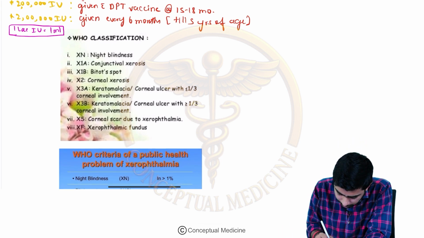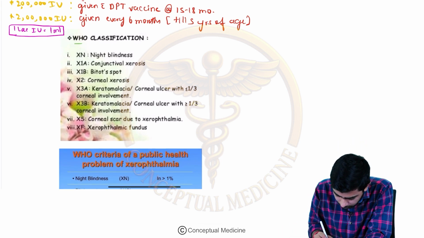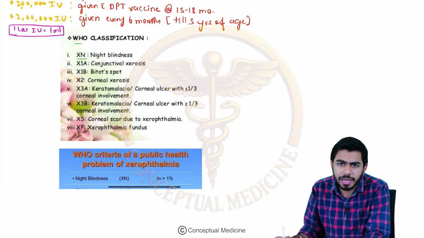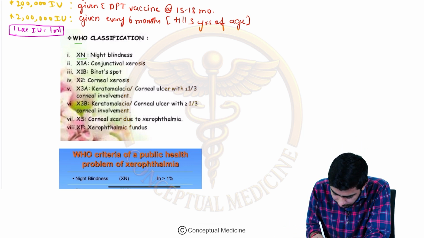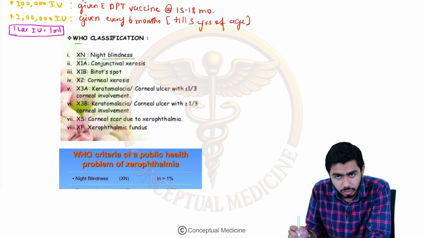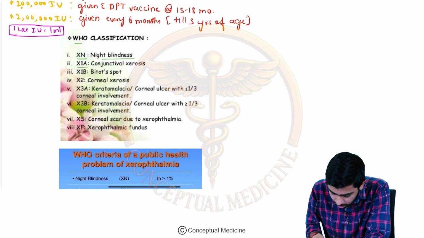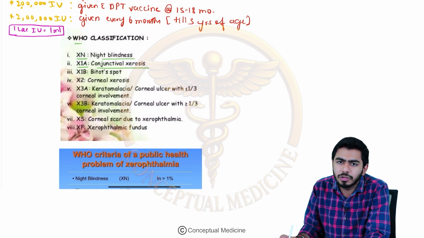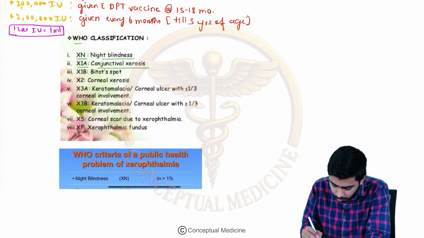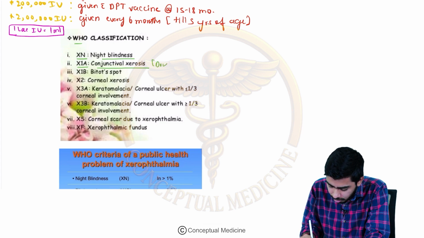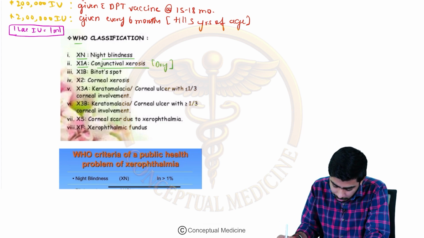So WHO says that in the very first one there is XN. XN means N for night blindness. So over here XN is stage 1, that is night blindness. In the second one we are talking about X1A. X1A is talking about conjunctival dryness, that is conjunctival xerosis. Xerosis means dryness. So dry conjunctiva will be seen over there in the X1A stage.